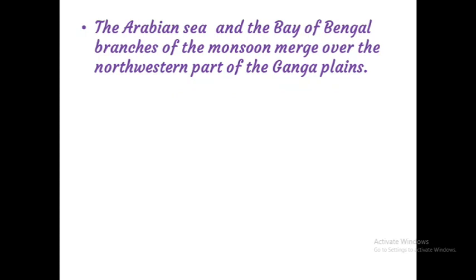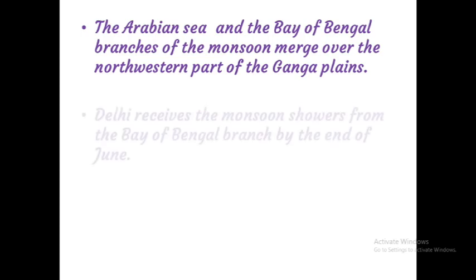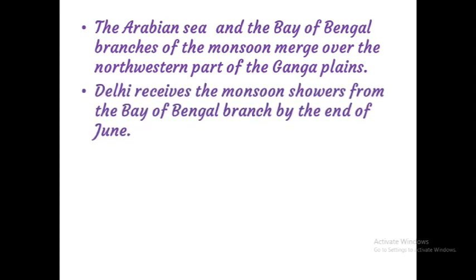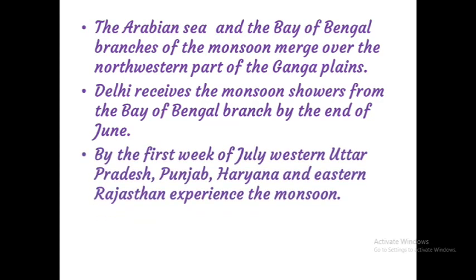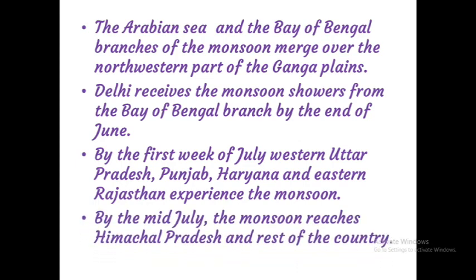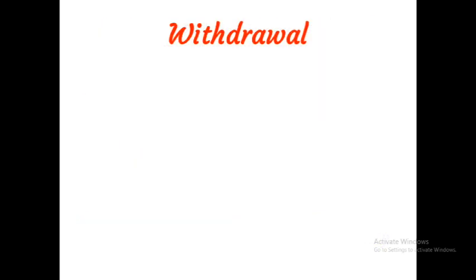The Arabian Sea and the Bay of Bengal branches of the monsoon merge over the northwestern part of the Ganga plains. Delhi receives the monsoon shower from the Bay of Bengal branch by the end of June. By the first week of July, western Uttar Pradesh, Punjab, Haryana and eastern Rajasthan experience the monsoon. By mid-July, the monsoon reaches Himachal Pradesh and the rest of the country.